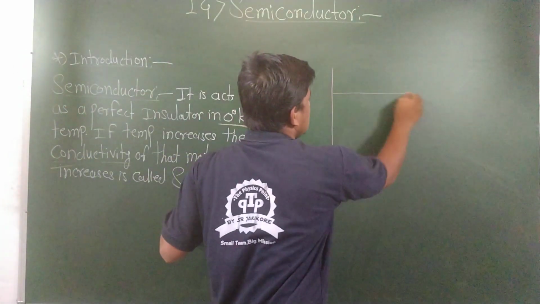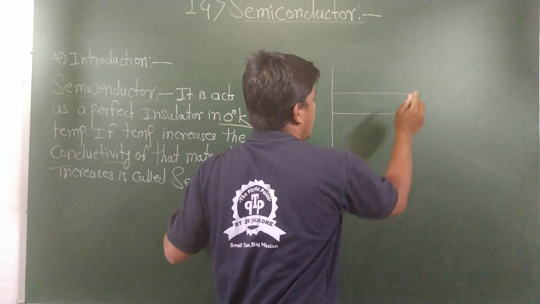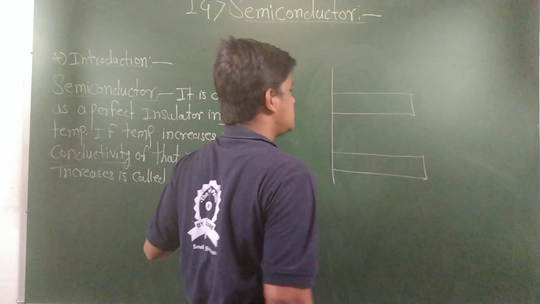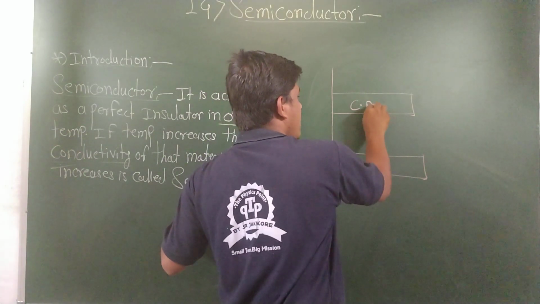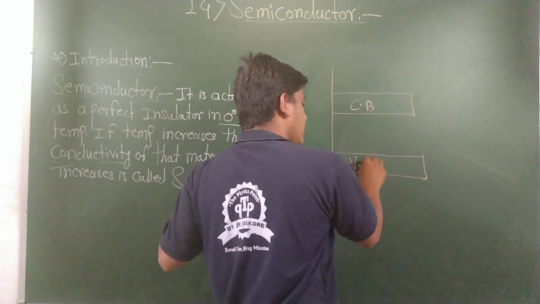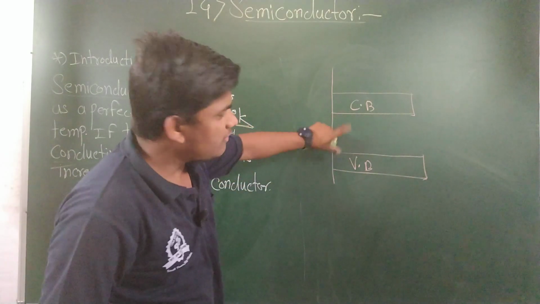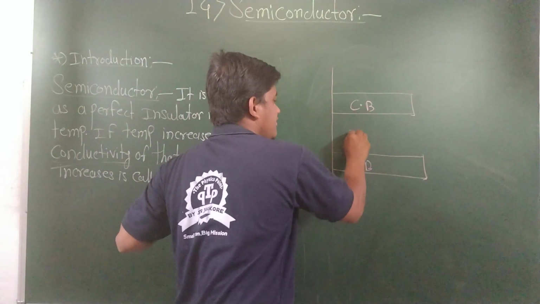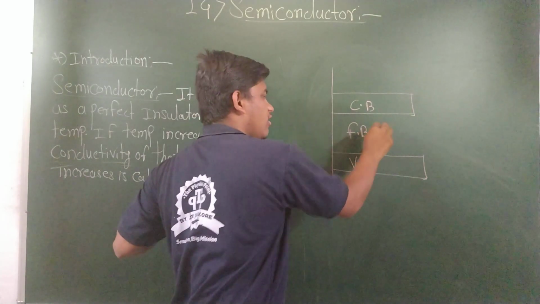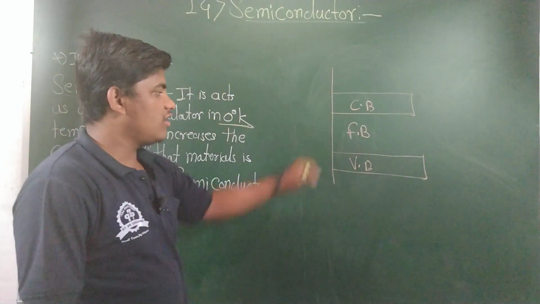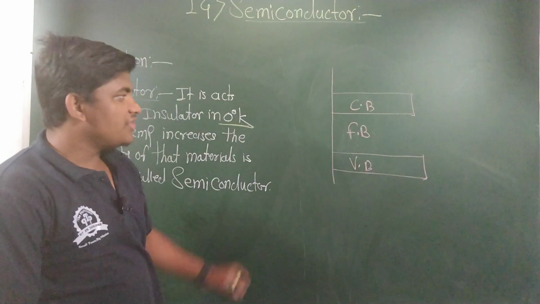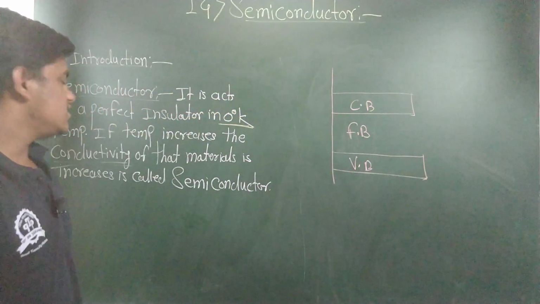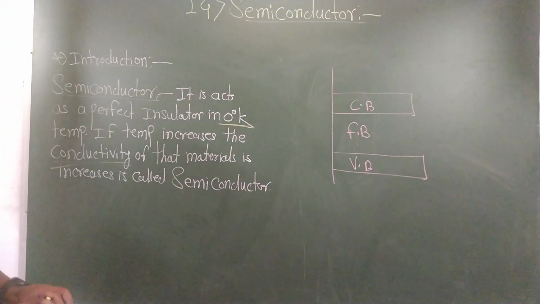Consider this is the conduction band inside the semiconductor, and this is the valence band. In between both bands there is a large gap, which is called the forbidden band or band gap. Again, this is not a part of your syllabus. Just revise the definition of the semiconductor.